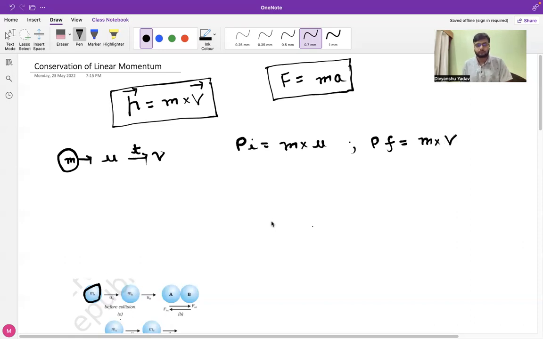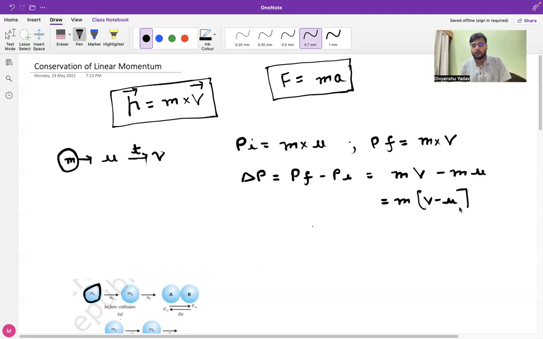Now if I want to find the net change in momentum, or the fractional change in momentum, I can write delta p, where the delta sign just represents a small change in the quantity. Change in momentum is final momentum minus initial momentum, so delta p equals m times v minus m times u. Taking m as common, it is m times (v minus u), and that we can equate to delta p.